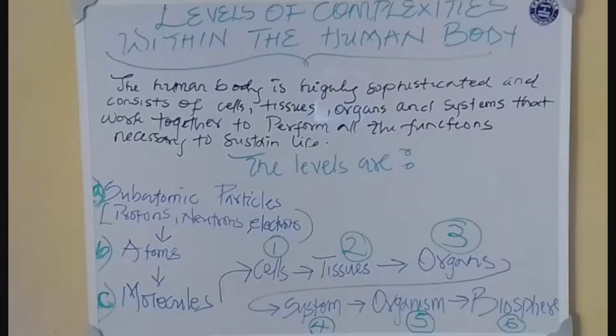Every life has got to move, that's movement. Every life has got to respire. Then we have nutrition and elimination and all that. It's an amazing combination of cells and tissues that work together to perform all these functions necessary to sustain life.